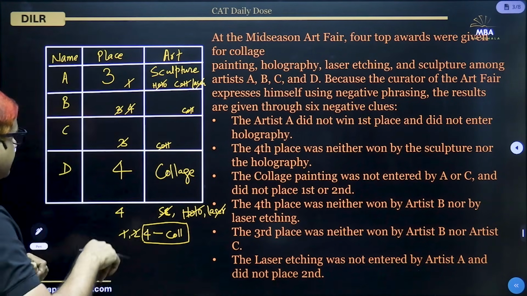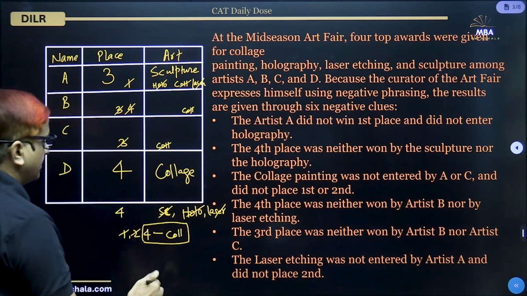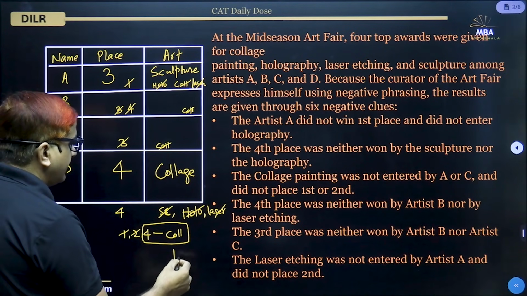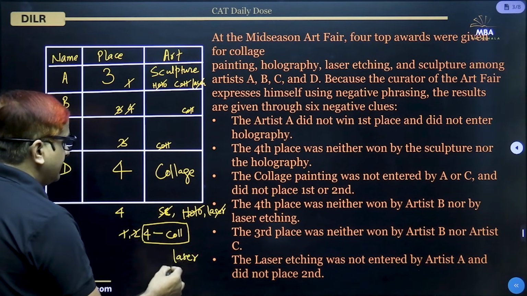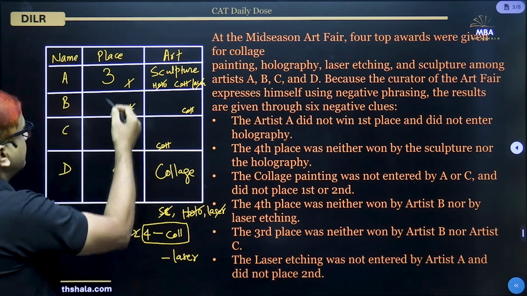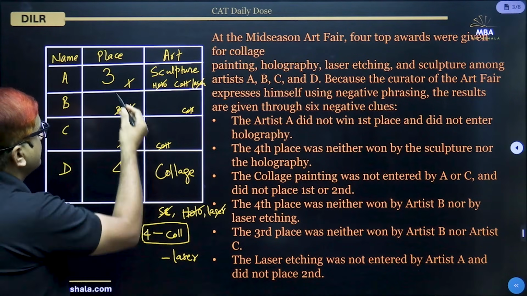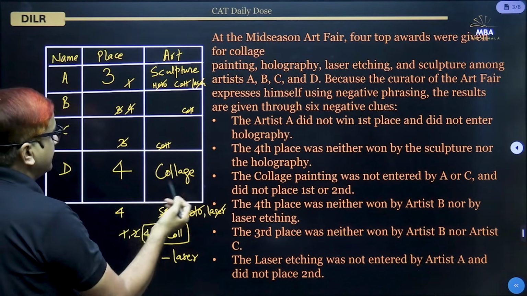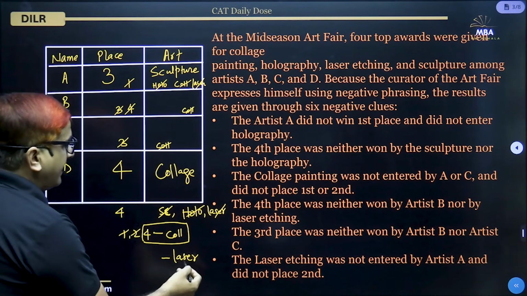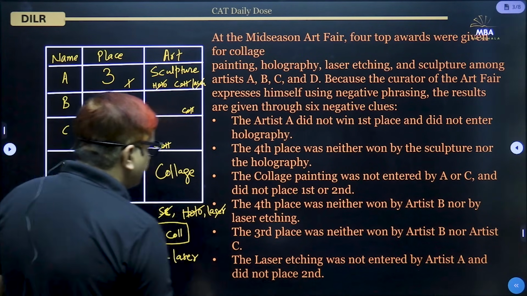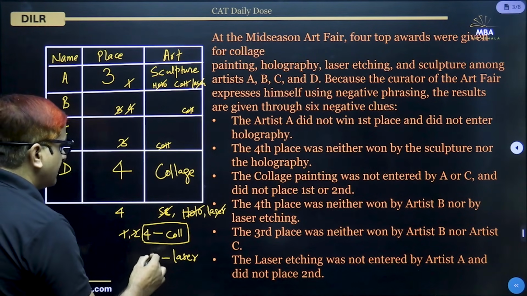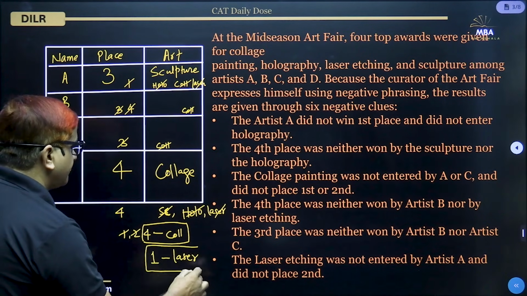So now laser etching is not second. So that means laser etching is actually neither third nor fourth, because they are sculpture and collage painting respectively, and laser etching is not second. That means this is first. So we know now laser etching is first.